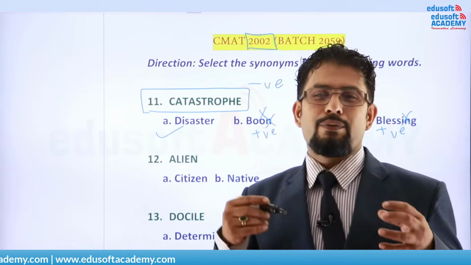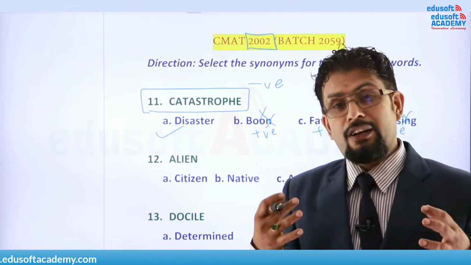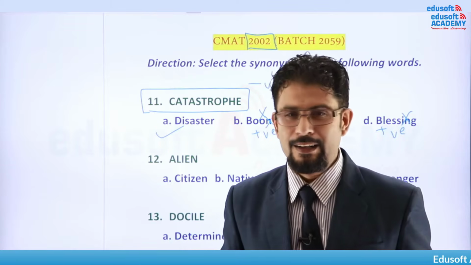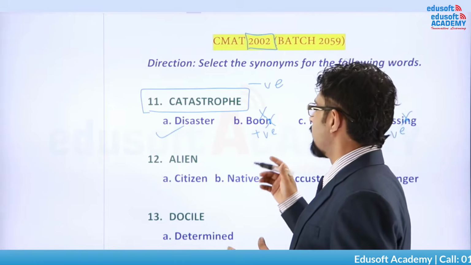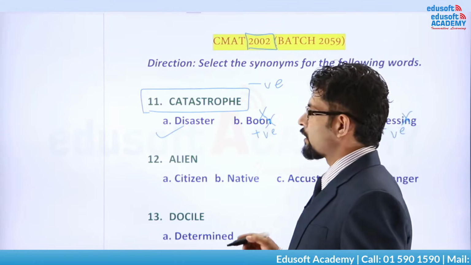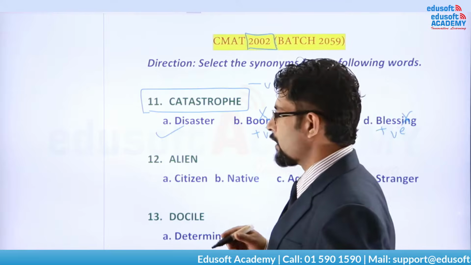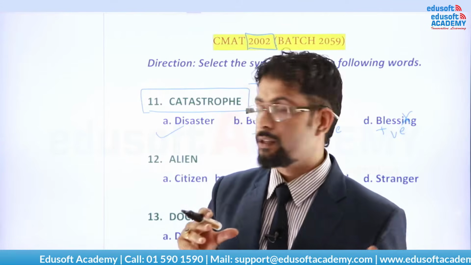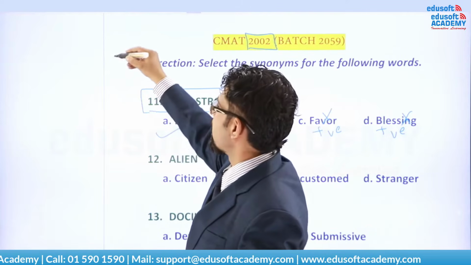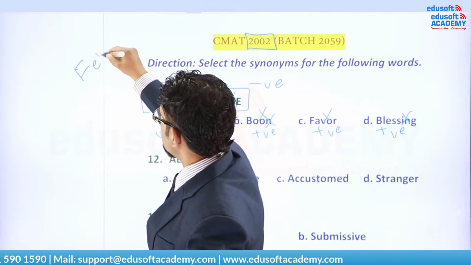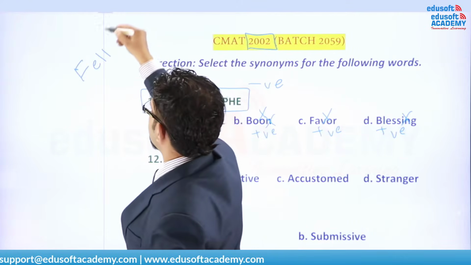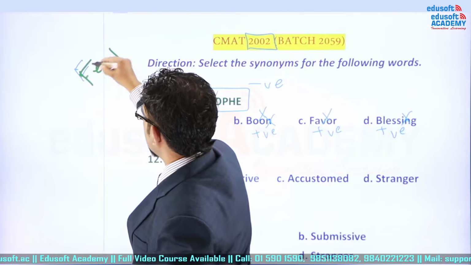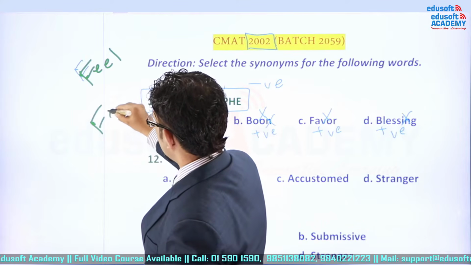Fine. Now if you don't know its meaning, you can still come up with the answer. Is it clear? Catastrophe is related with disaster. It means to destroy something. So you can apply that formula. Whenever you are attempting this antonym and synonym section, you can attempt it in two ways. Look at over here, I write it. Either you feel, I'm sorry, feel is wrong. Either you feel, or either you go for the form.